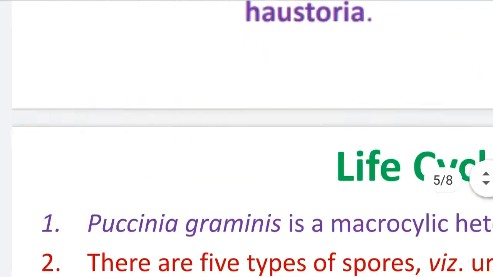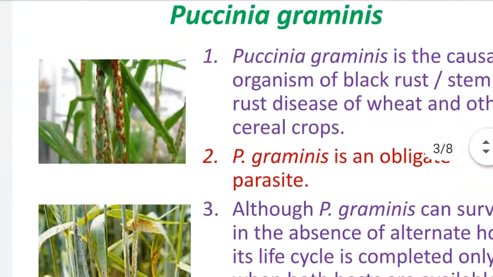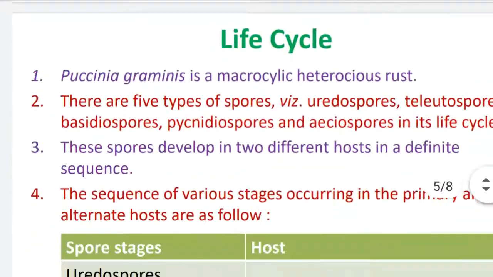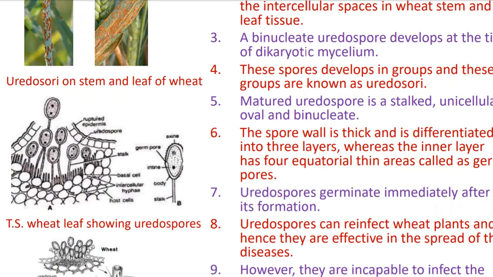Number four: these spores develop in groups.